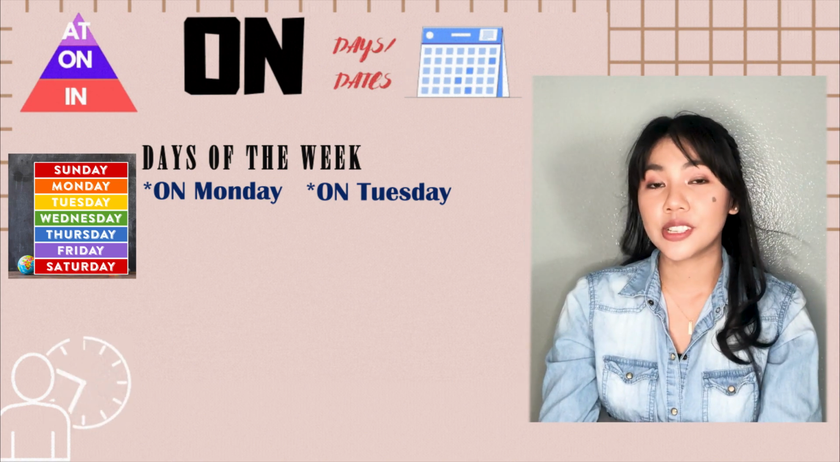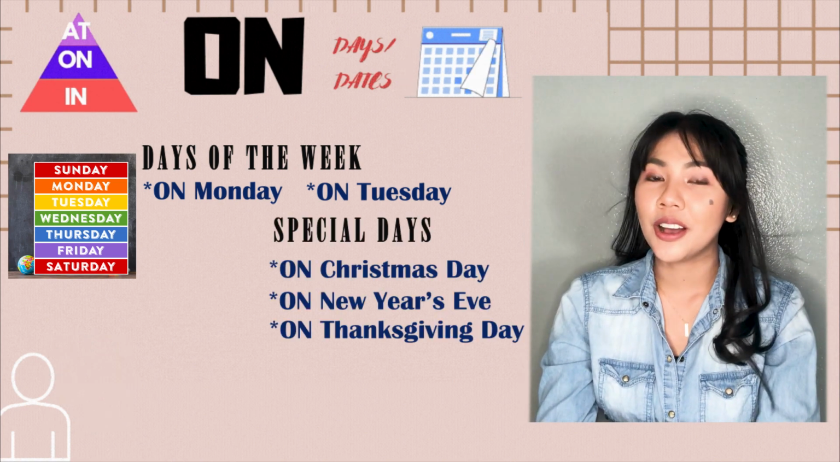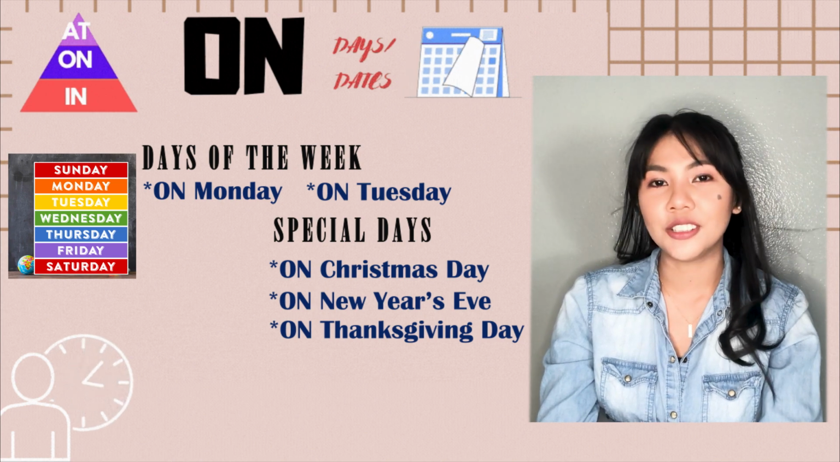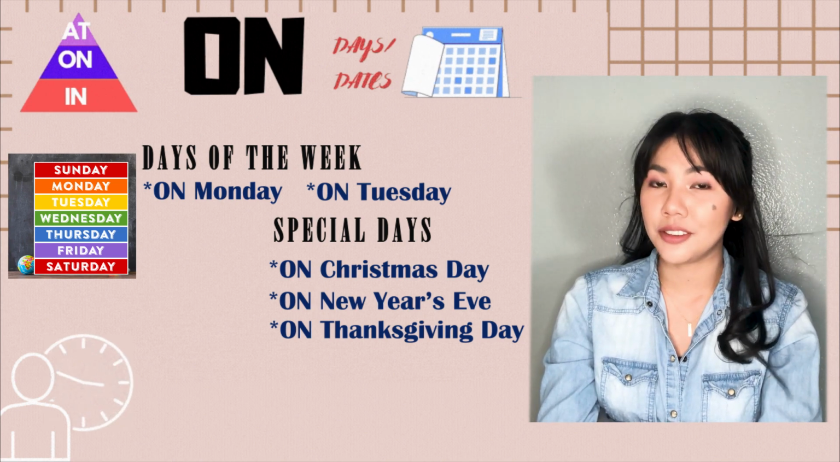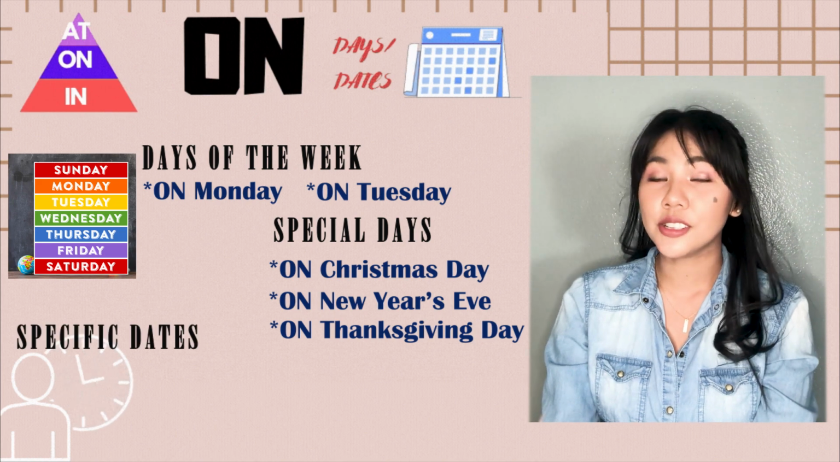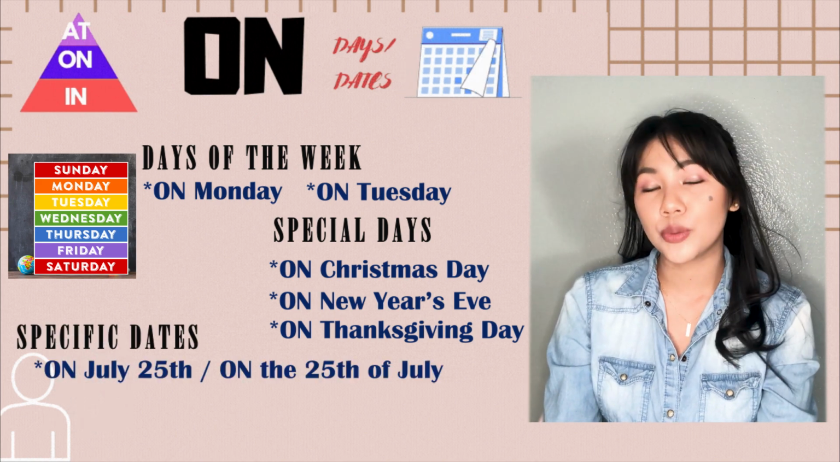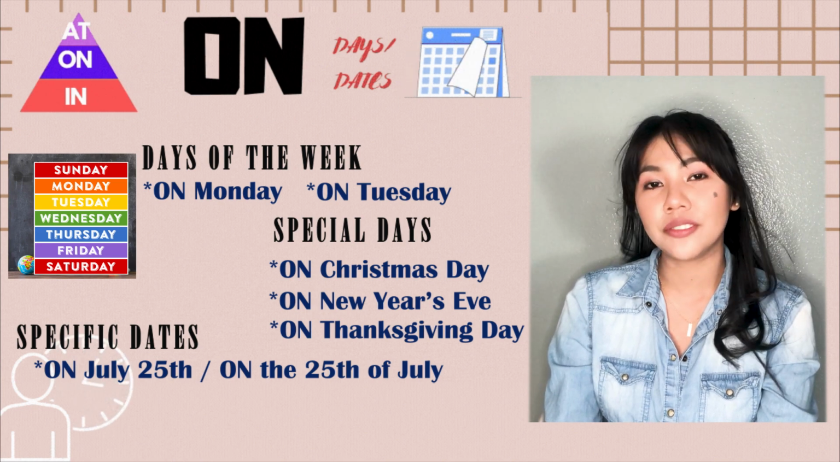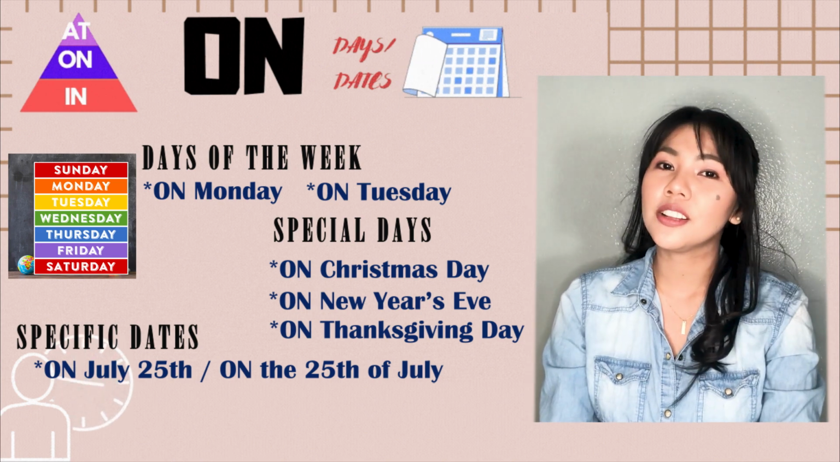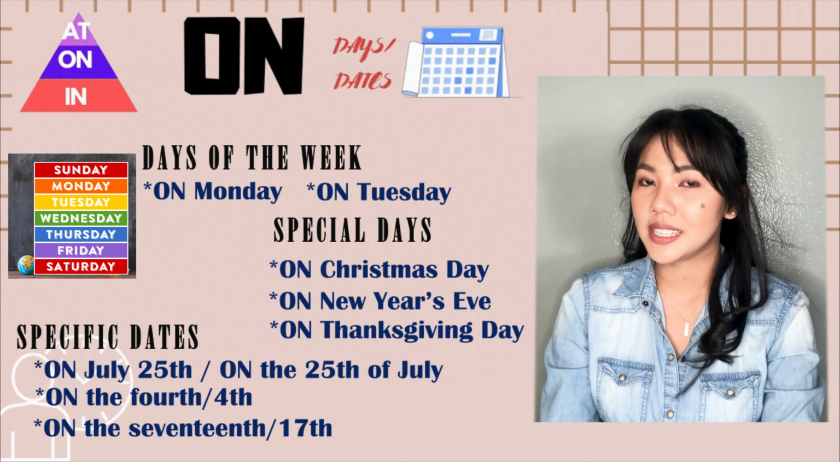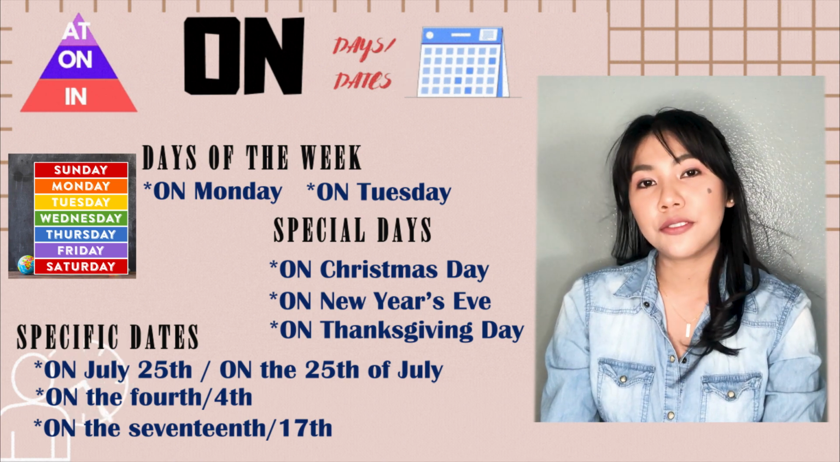It is also used for special day. Example, on Christmas Day, on New Year's Eve, on Thanksgiving Day. On is also used for specific date, like on July 25th, or you can say on the 25th of July. You can also say on the 4th, on the 17th, or on July 4th.